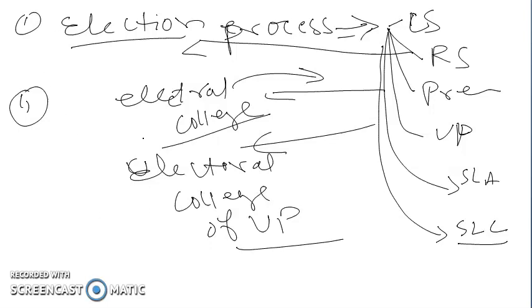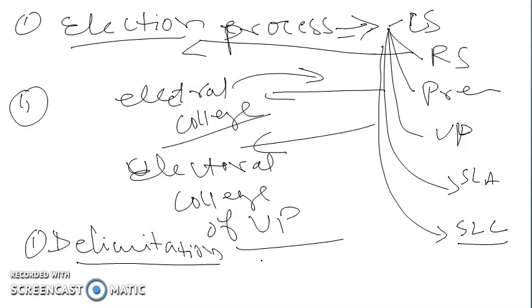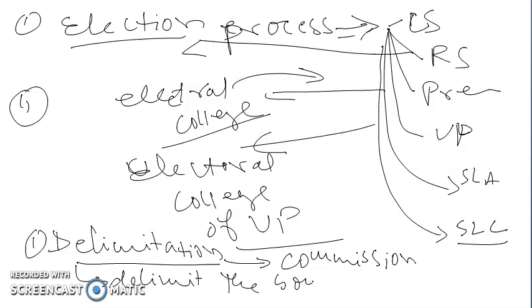One more thing that you have to know with respect to elections to the House of the Parliament is the delimitation commission. Parliament has the power to set up a delimitation commission, and this commission has the power to delimit the boundaries of the Lok Sabha constituencies.